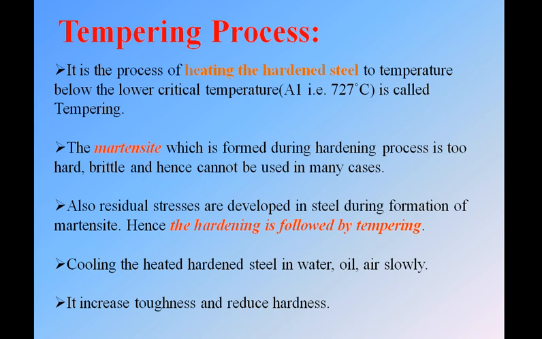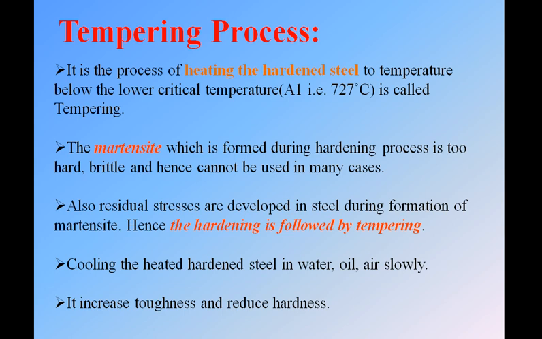Tempering process is a process of heating the hardened steel to a temperature below the lower critical temperature. That means after the hardening process, in the tempering process we heat the hardened steel below 727 degrees Celsius.